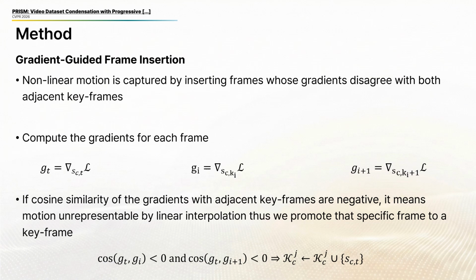That is our trigger. When this gradient conflict occurs, the frame is promoted to the keyframe set and starts being directly optimized. This means representational capacity is allocated precisely where the motion is nonlinear and nowhere else. The video grows only as complex as it needs to be.